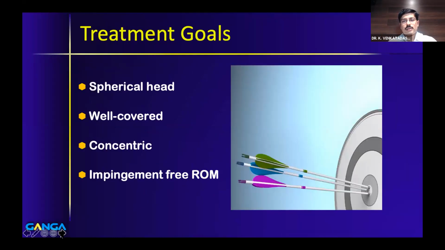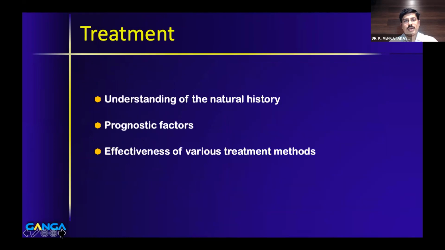Let's move to the treatment. So the treatment goals are again straightforward. We want to get a spherical head, which is a round head, and it should be well covered. We want the head to be covered, and we want the joint to be concentric. We don't want an incongruous joint. And more importantly, we should have an impingement-free range of motion. So all these four form the ultimate treatment goals when you see a child with Perthes disease.